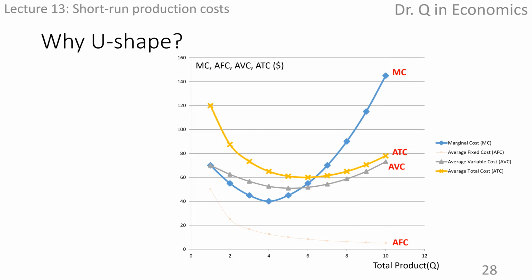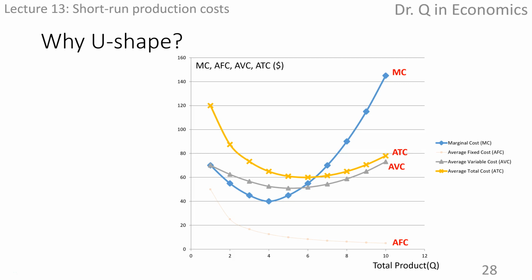Now the question is, why are those cost curves of U-shape? In particular, economists are interested in the marginal cost because the marginal decision matters. Firm can control directly and immediately the marginal cost, which is the cost incurred in producing the last unit of output, or the cost that can be saved by not producing the last unit. Remember, the firm needs to compare the marginal revenue against the marginal cost to decide on the optimal output.